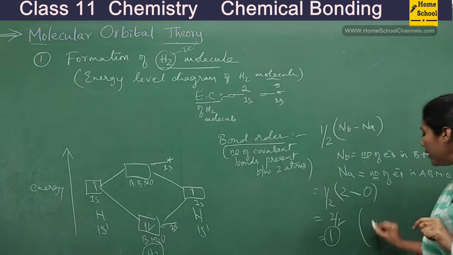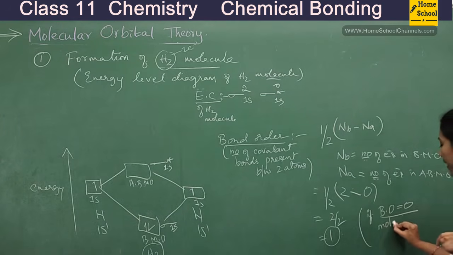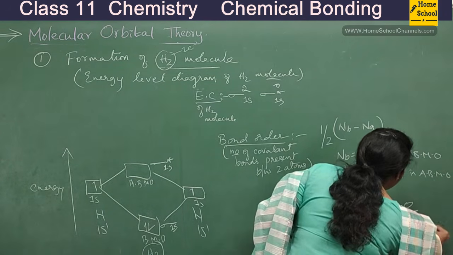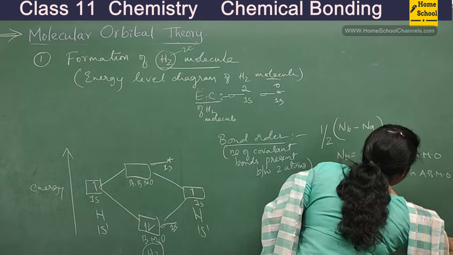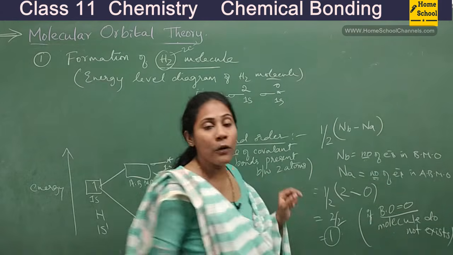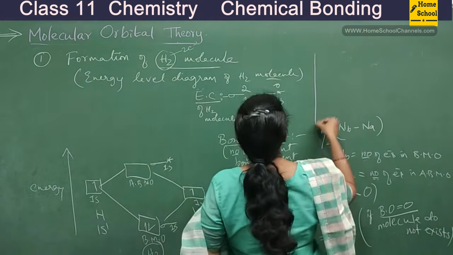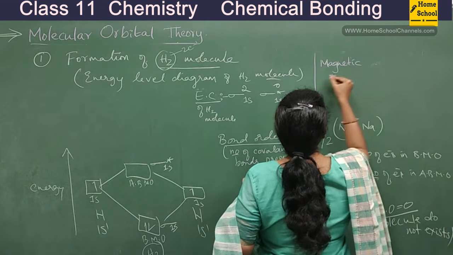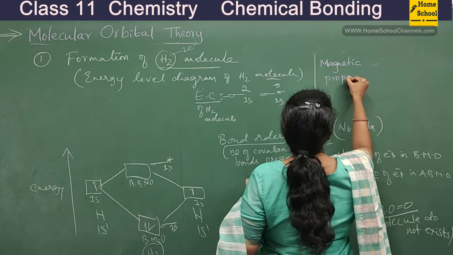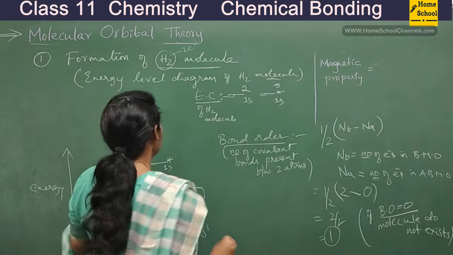See, if you get a bond order equal to 0, then it means that molecule does not exist in our nature. So this is how we can talk about existence of a molecule. Not only that, we can also decide about magnetic property. I told you one of the major advantages of this theory is deciding magnetic property, right? So how do you decide?